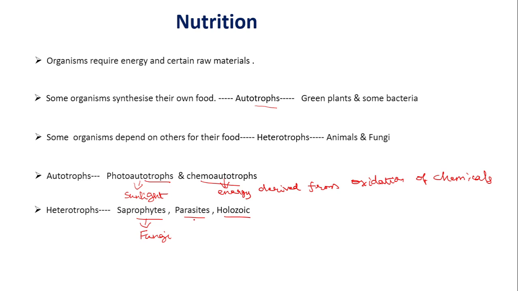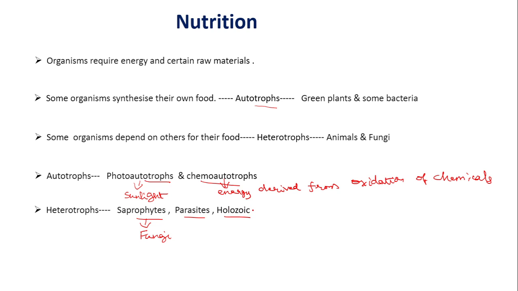Parasites are the organisms which live in the host body. They take food from the host body and in turn cause diseases to the host. Holozoic nutrition means the nutrition in which solid food is taken inside, then digested and absorbed into the body. Those simpler substances are used for growth and maintenance of the body. So, this is what we discussed in the last video.